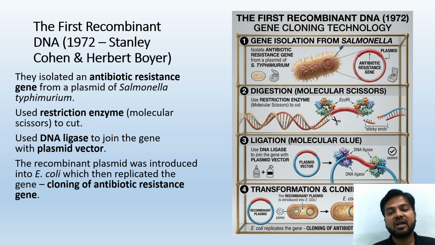Then they used the restriction enzyme, also called molecular scissors. These restriction enzymes cut at the desirable location of that DNA molecule. Then they attach it to the actual plasmid vector through DNA ligase, and afterwards it goes into transformation and cloning is done. So remember the first recombinant DNA, it is a very important topic for your examination.